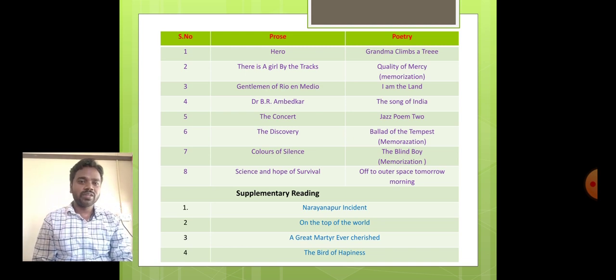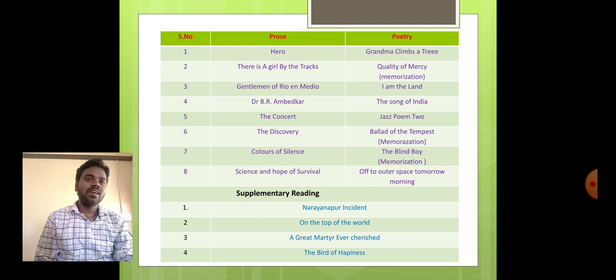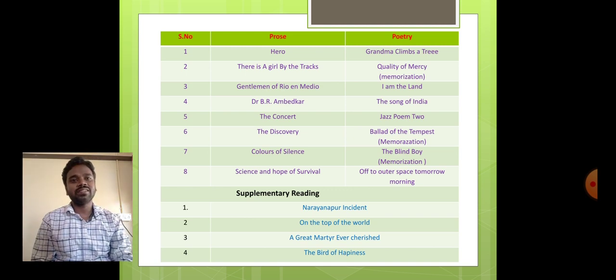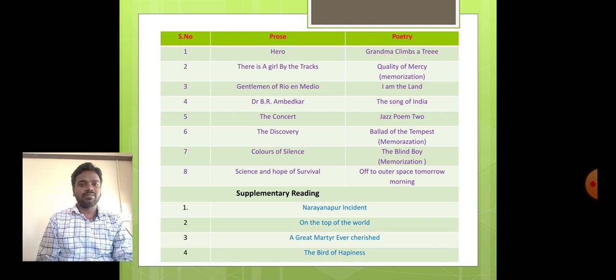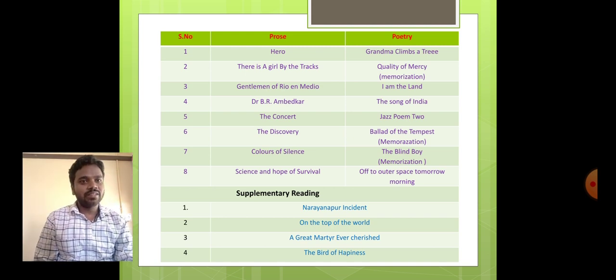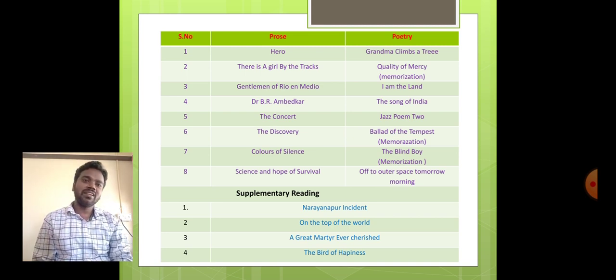And when it comes to poetry, in poetry 2, we have 8 lessons. So what are they? They are Grandma Climbs a Tree, Quality of Mercy. Here, Quality of Mercy in brackets, I have written that memorization. What is memorization here? So you have to read the poem thoroughly until you get it, and beginning line and an ending line will be given. In the middle lines, you have to answer without seeing the textbook. That's called memorization. You should get the poem.